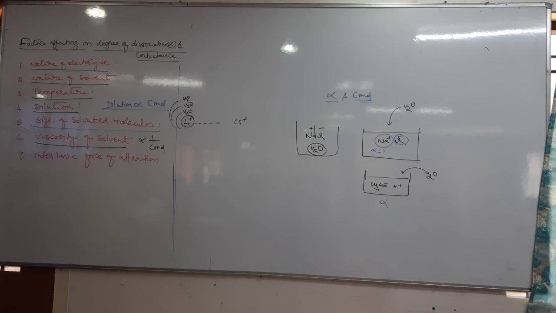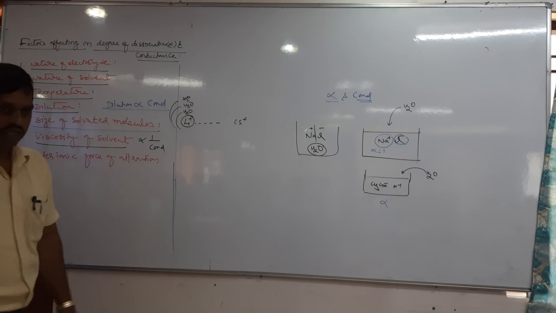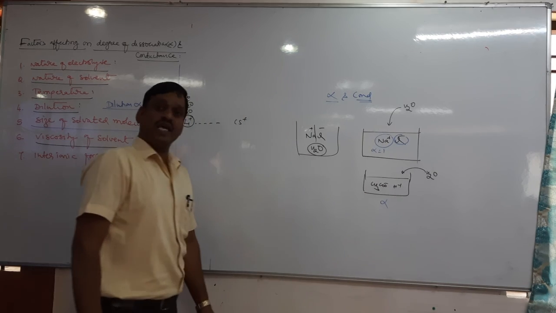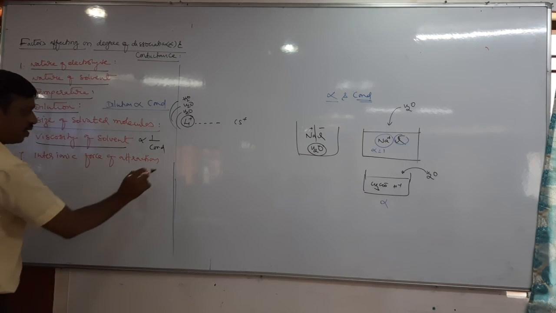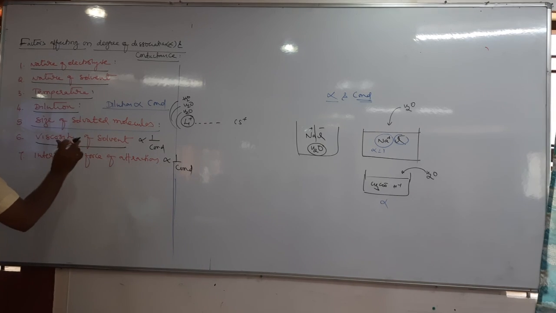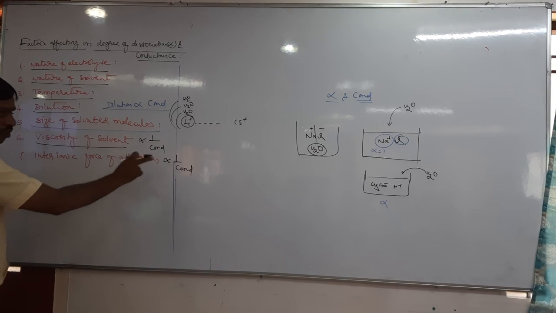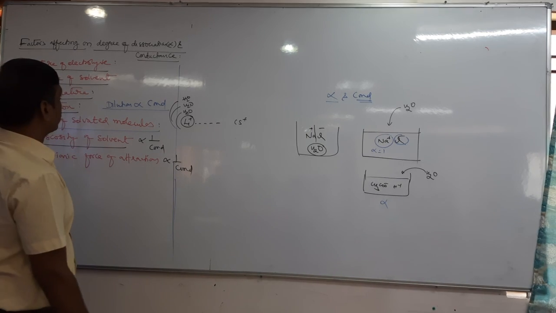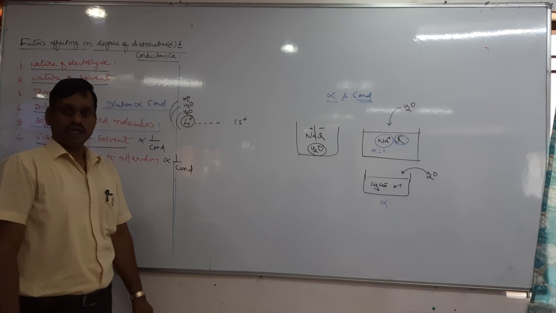Last one is inter-ionic force of attraction. Should the force of attraction between two ions be less or more? Less. It means it is also inversely proportional to conductance. So the lesser the inter-ionic force of attraction, the more the conductance. Okay. So these are the factors affecting alpha and conductance.